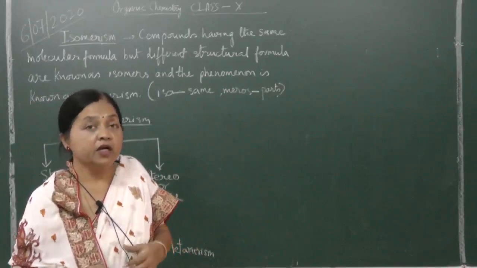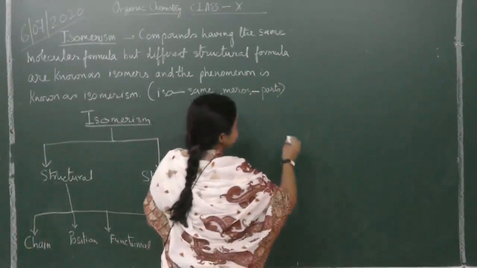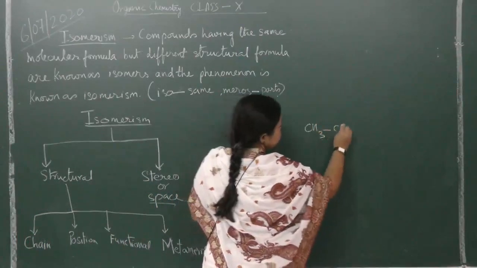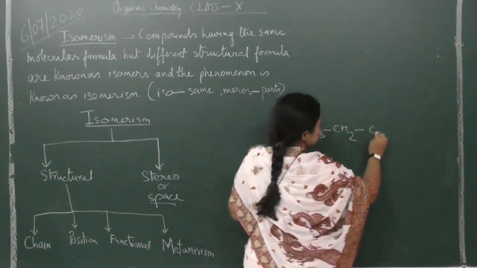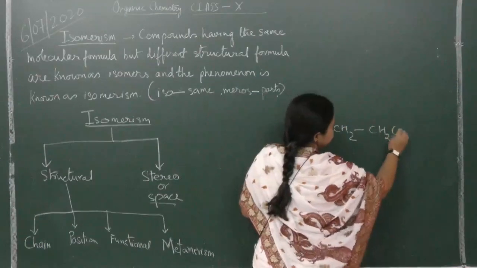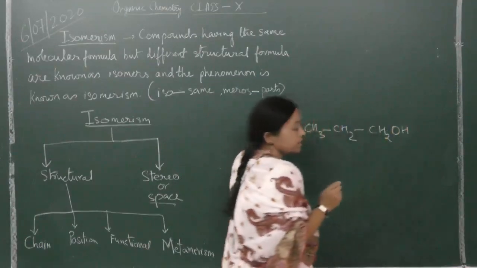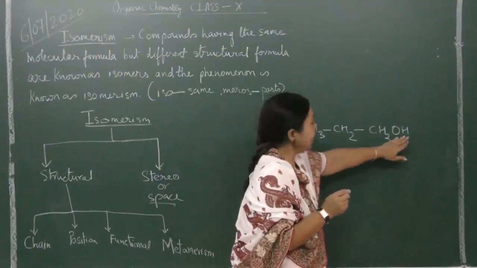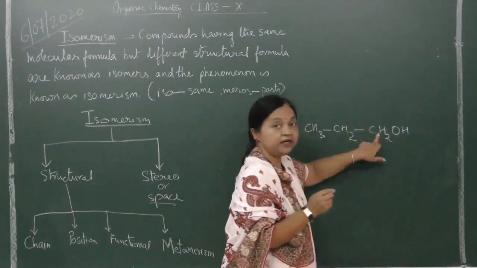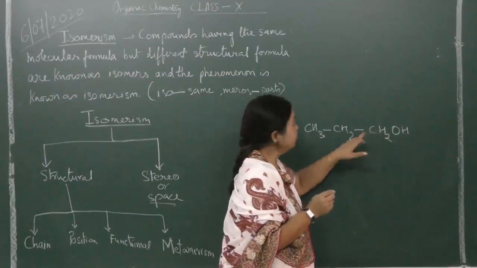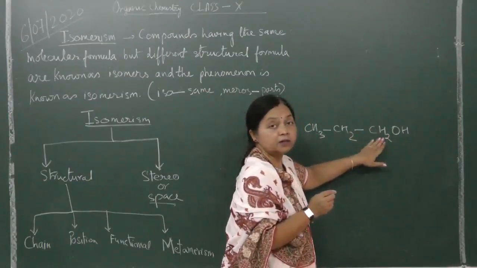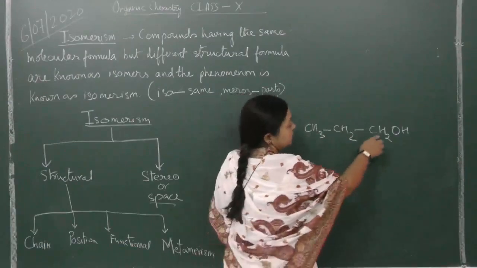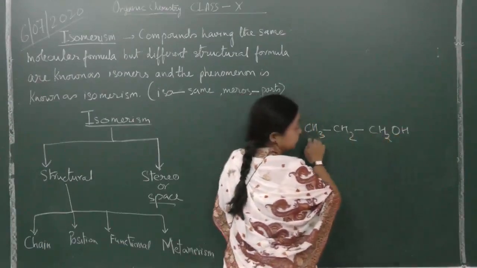bond is changing. Suppose you have CH3, CH2, CH2, OH. This is an alcoholic group, OH group is present and it is present in the terminally ending carbon. This is propyl alcohol or propanol. This is 1-propanol, in this the OH is at position 1, 2, 3.